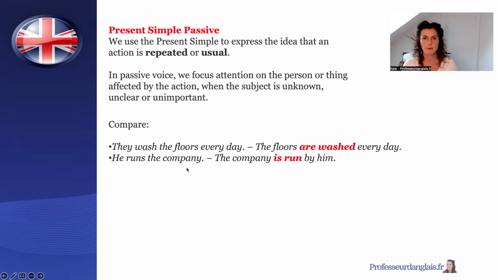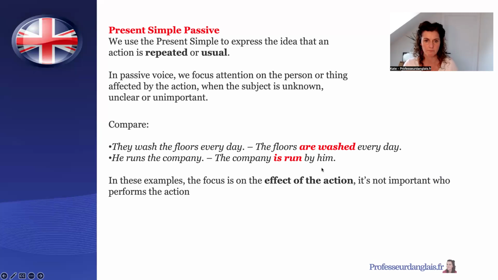He runs the company. The company is run by him. In the second sentence, we use the present simple passive, and the attention is on the object affected by the action. The object is the company, which is run. It says at the end, by him. So we do know, but it's not important. Okay, in these examples, the focus is on the effect of the action. It's not important who performs the action.